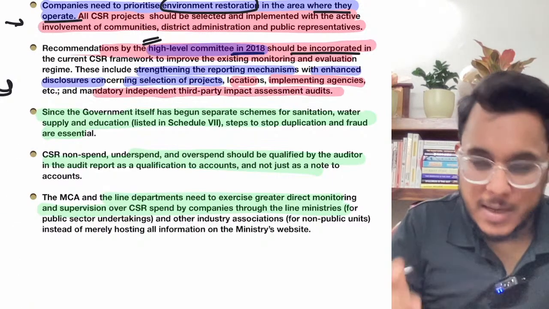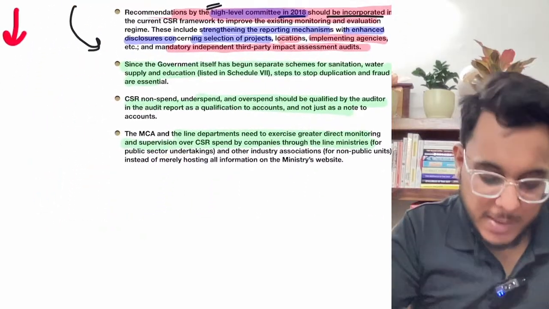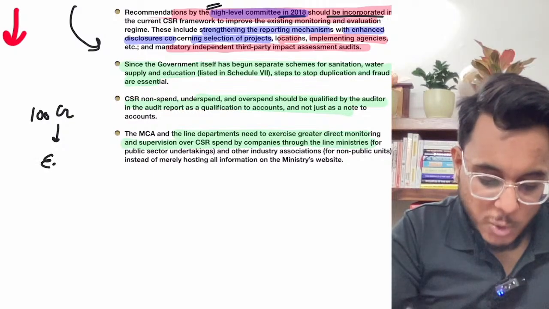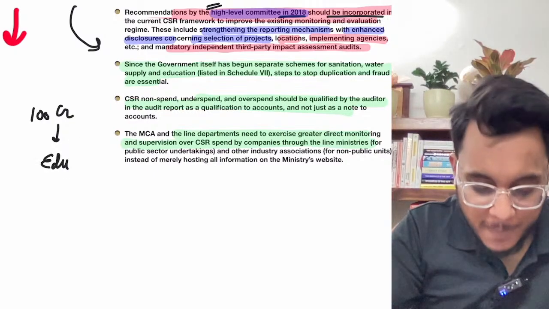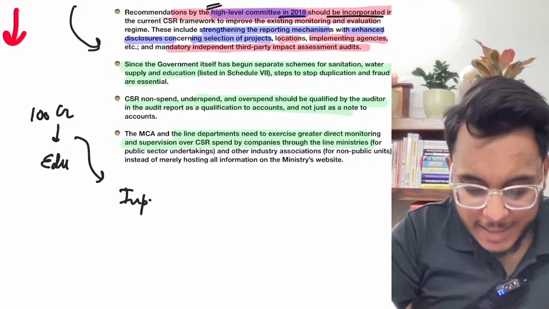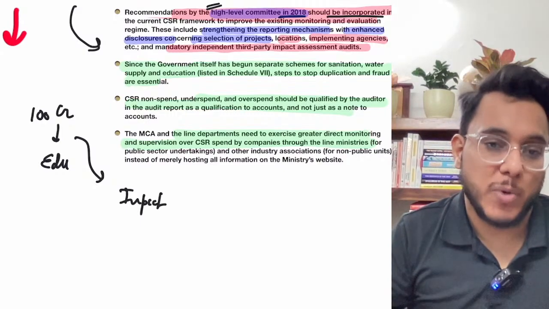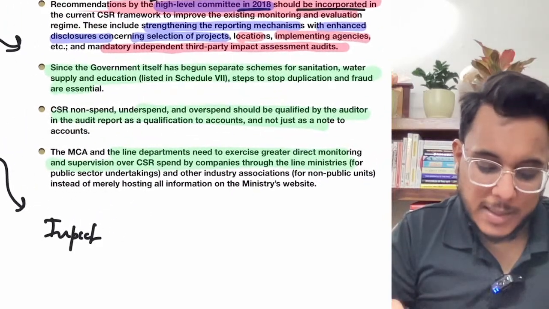What is impact assessment? Now, let's take one example. Suppose a corporate has spent 100 crore rupees for education. Okay, now you need to show what impact came by spending these 100 crore rupees, how many people actually became educated. So this is the impact assessment that is to be provided.